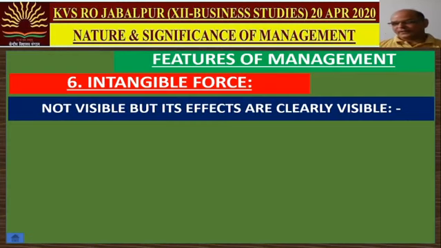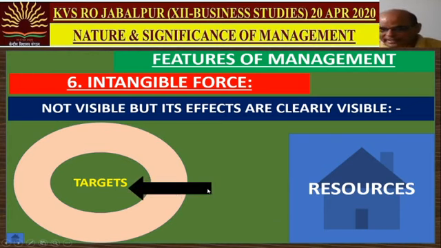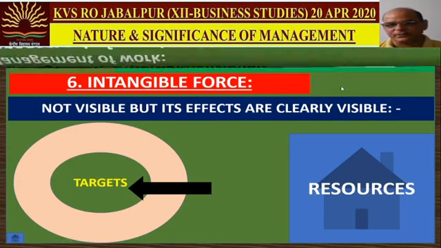When you see in your organization that goals are being achieved, people are happy, people are coordinated, they are having a good kind of relation, they are not feeling any kind of burden on their head, all these are the examples that management is intangible. It is not seen by anybody, but its effects are seen by everybody. So management is that force which intangibly channelizes all the resources towards achievement of your targets and goals.